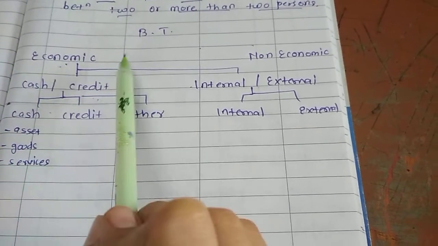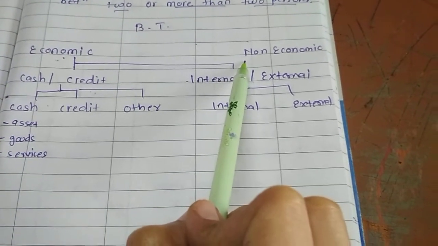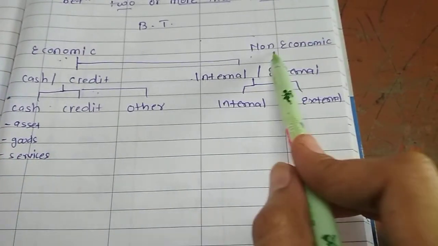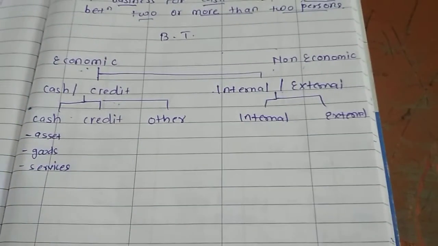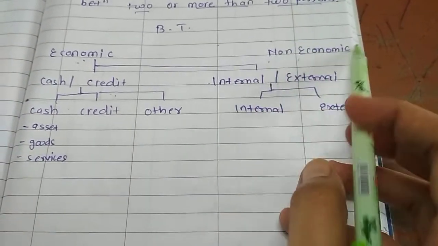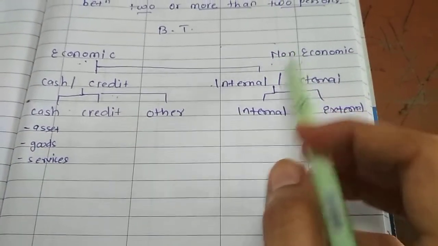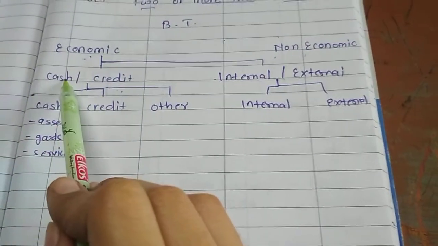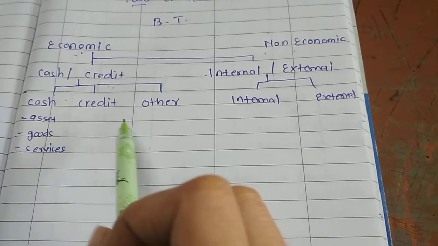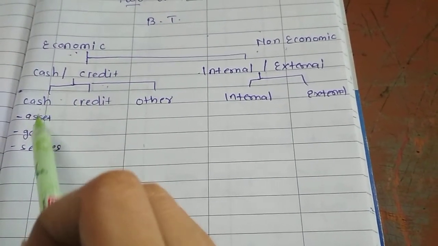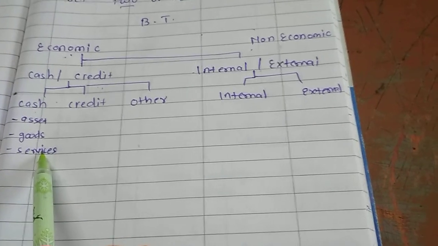So mainly there are 2 types of transaction, economic and non-economic. Economic involves cash or credit transaction and non-economic means the transaction does not involve any cash or does not involve any credit transaction. So economic transactions are further classified into cash transaction or credit transaction. Now cash transaction or credit transaction include what? Cash transaction of goods, asset and services.